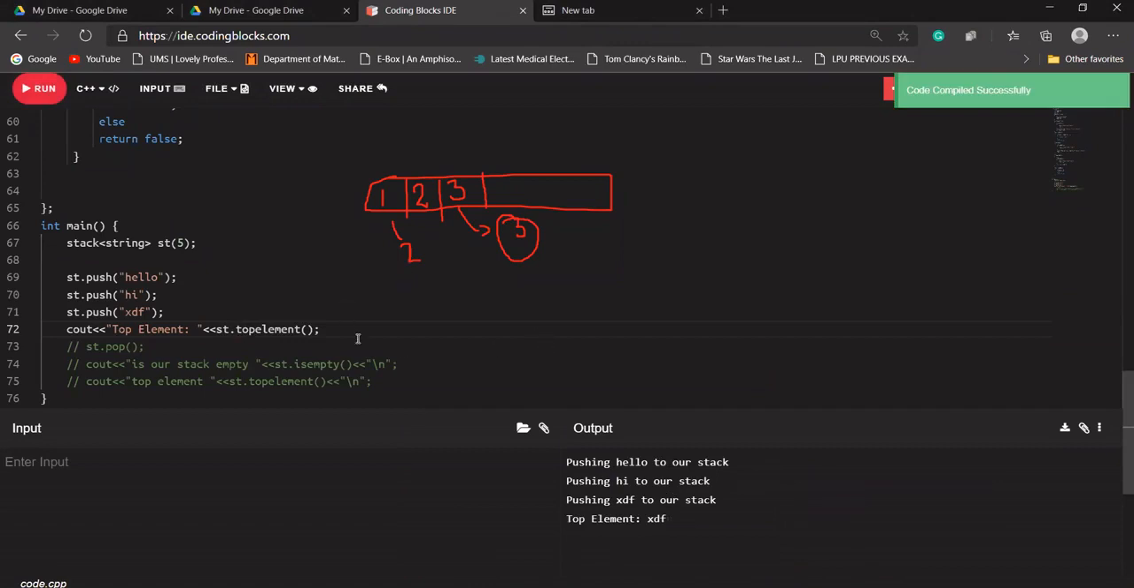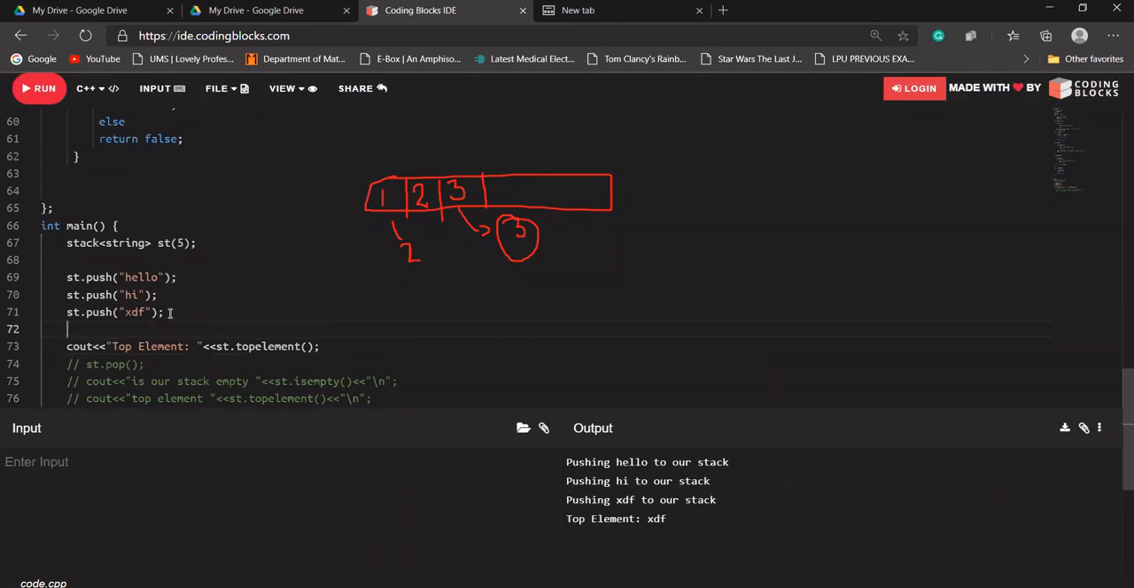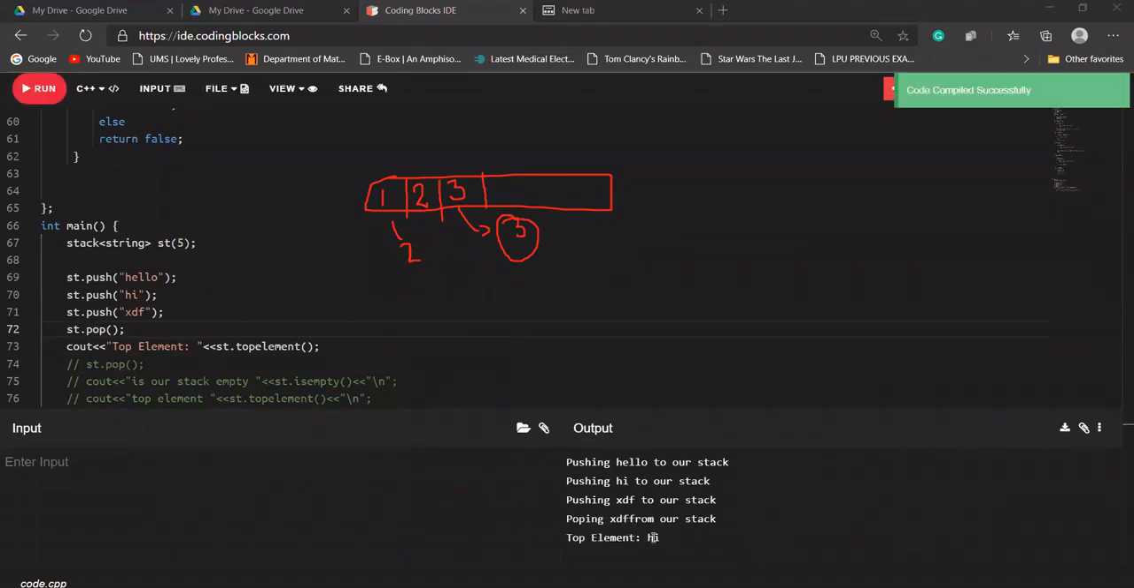So it is saying pushing hello to our stack, pushing hi to our stack, pushing xdf to our stack, and the top element is xdf only. Okay, so we can say that yes, according to our need, we have changed everything. Let's say I'm trying to pop here. So what should it do? It should pop xdf and it should print the top element as hi.